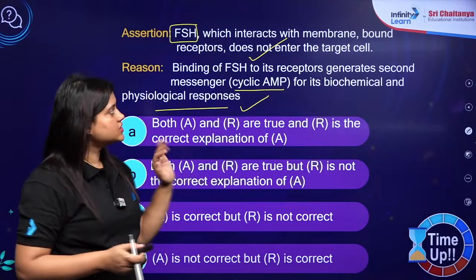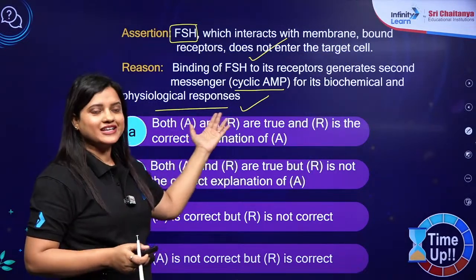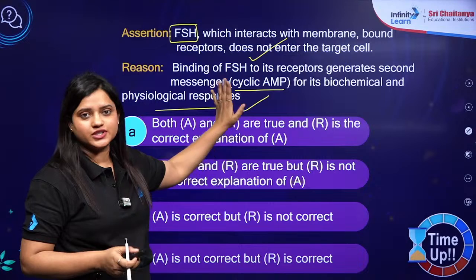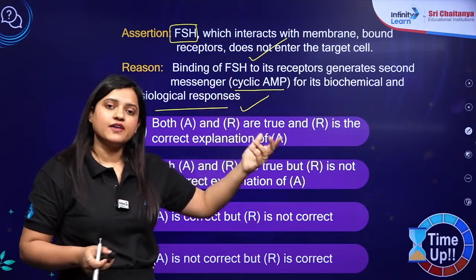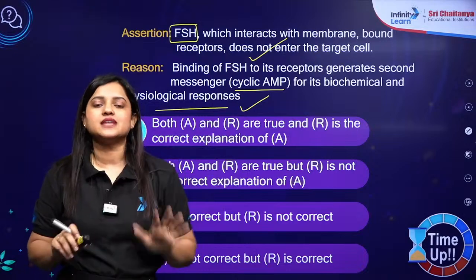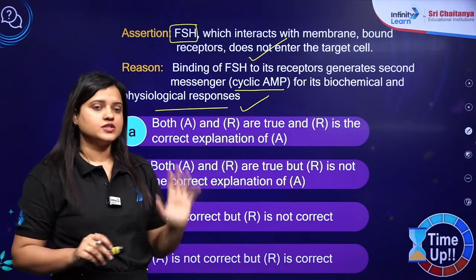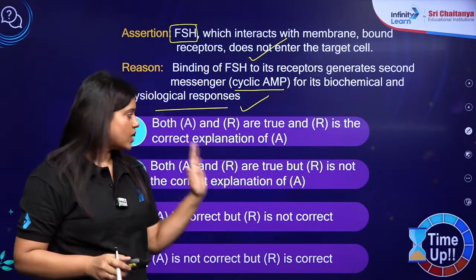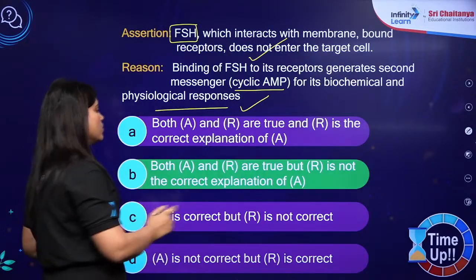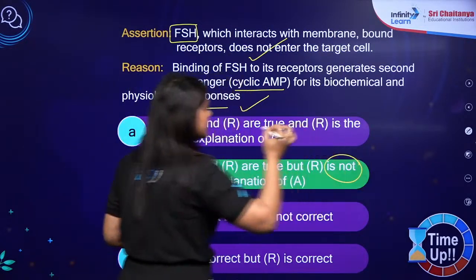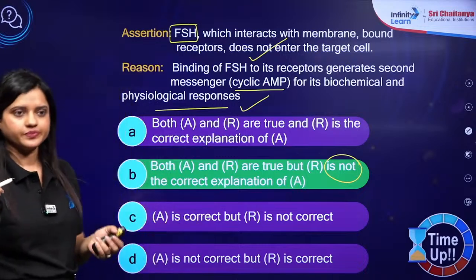Okay, so it is true, but it is not the correct explanation of the assertion. The reason is not explaining why FSH cannot go inside the cell. That would have been the reason. So the answer should be: assertion is true, reason is true, but reason is not the correct explanation of assertion.